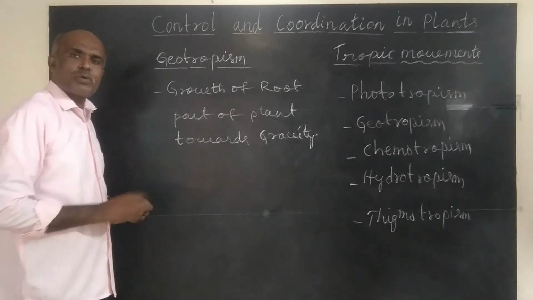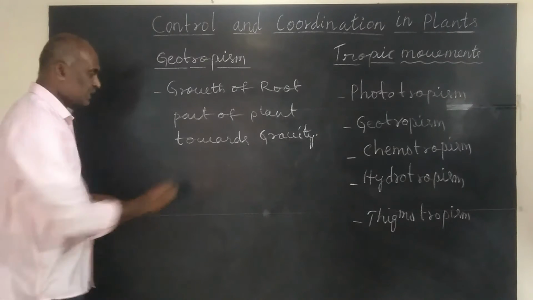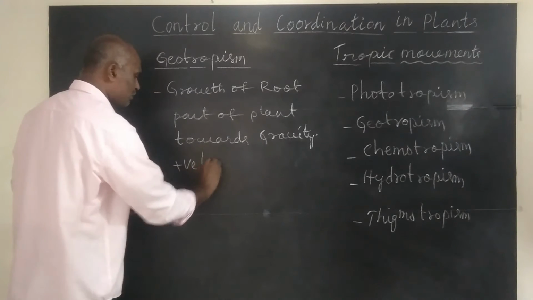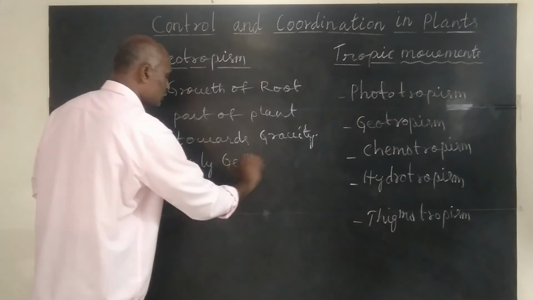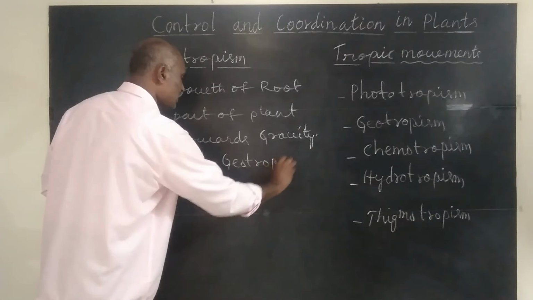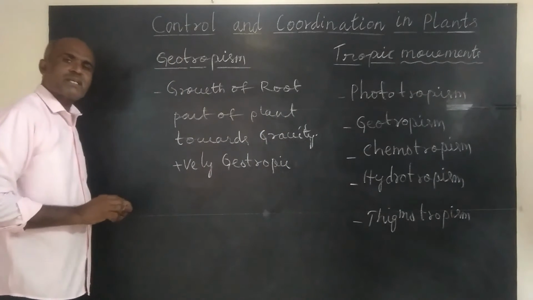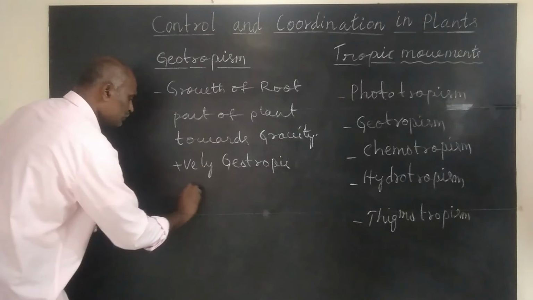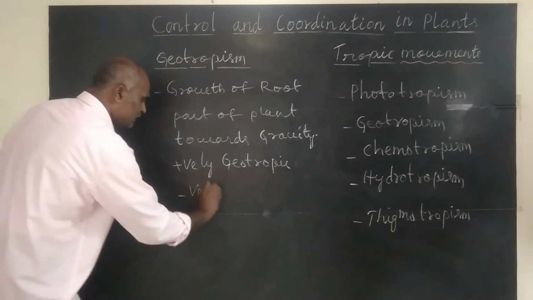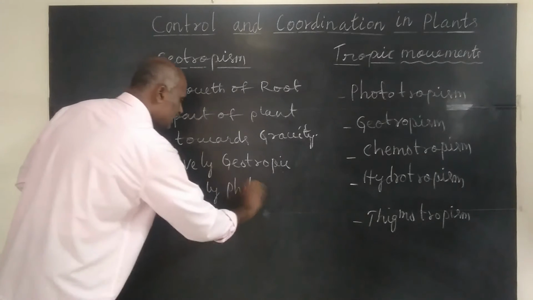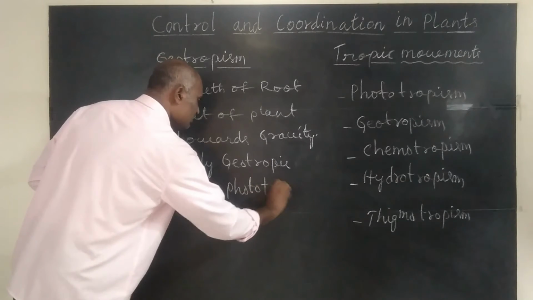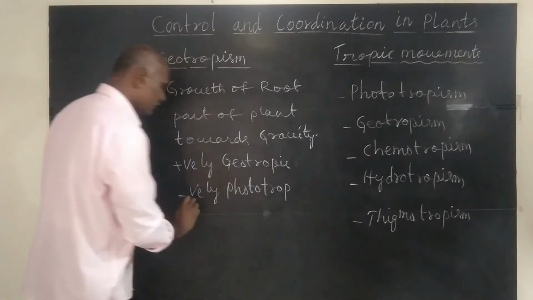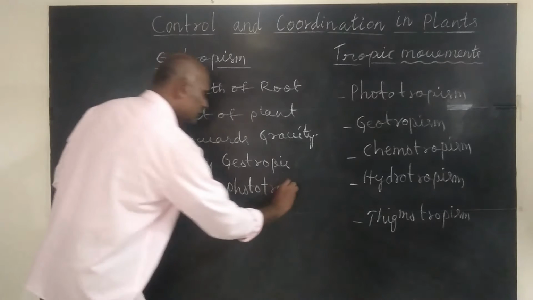As roots grow towards gravitational force, they are positively geotropic. And roots are negatively phototropic. It means they grow away from the source of sunlight.